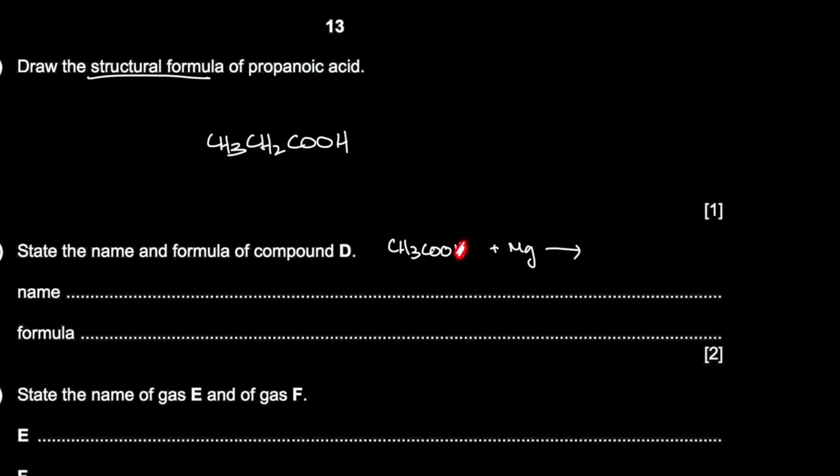First of all, remember the acid will lose this hydrogen, right? So you end up with CH3COO, but CH3COO is 1 minus. Magnesium is in group 2. It forms 2 plus. So it'll be this 2 and then Mg. I'll repeat this: CH3COO is 1 minus, and magnesium is 2 plus. So we're going to need 2 of this. For 1 magnesium, you're going to get salt and then hydrogen gas, H2. And to balance this, you would have 2 of this, because you have 2 of these and 2 of these hydrogen.